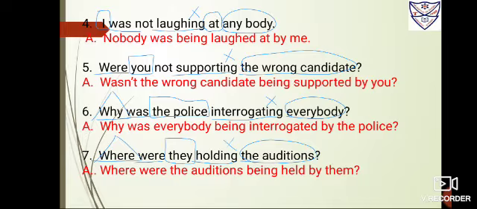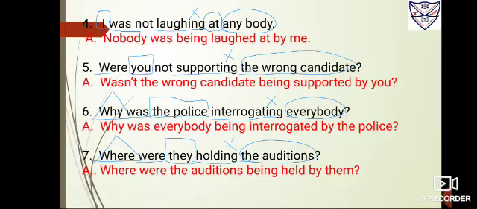Next, an interrogative statement at number 5. Were you not supporting the wrong candidate? So you is the subject, you have to box it. Were supporting is the verb, you have to underline it. The wrong candidate is the object, so we have to circle it. Now because it is an interrogative statement, it has to either begin with WH or with the helping verbs. Because it was you, they have used were in the question. You are going to bring the wrong candidate ahead, so you will be using singular, that is was.